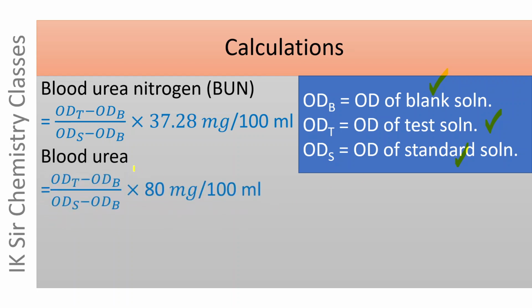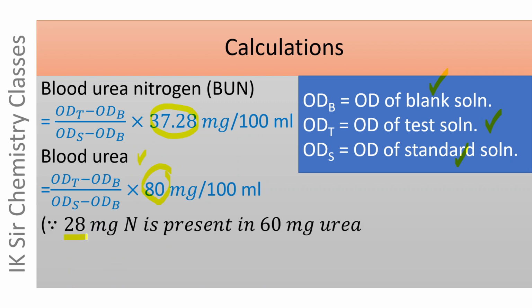Similarly, the blood urea can be calculated as follows: (ODT minus ODB) divided by (ODS minus ODB) into 80 milligram per 100 ml. This is blood urea nitrogen, and this is blood urea. How 37.28 has been replaced by 80 in the calculation of blood urea? Let us see.